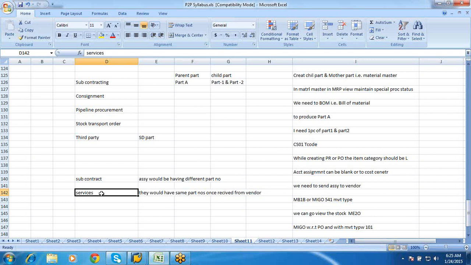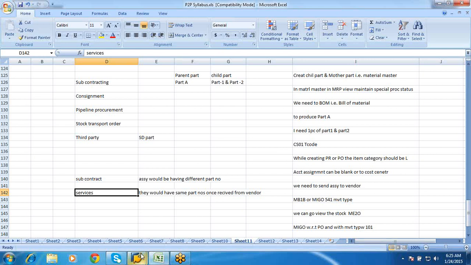We need to be very careful while going for any implementation or understanding the scenarios. We need to ask them in real time whether the part which is sent would have the same part number or a different part number, how they are treating it, whether it is a service or subcontracting. We need to gather the requirement from them. So this is about the subcontracting process.